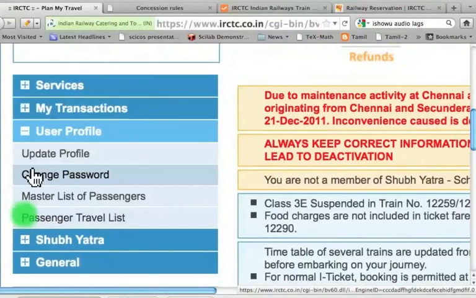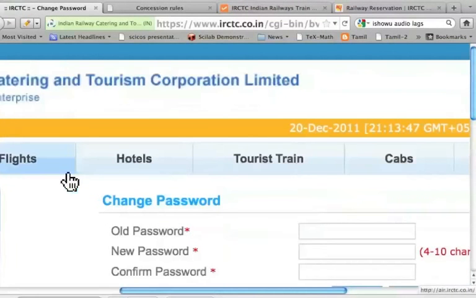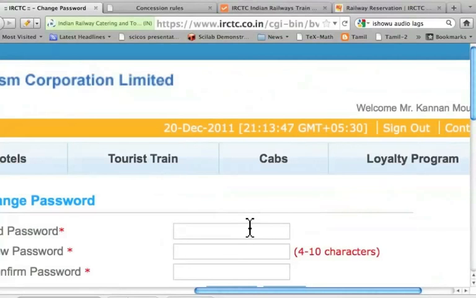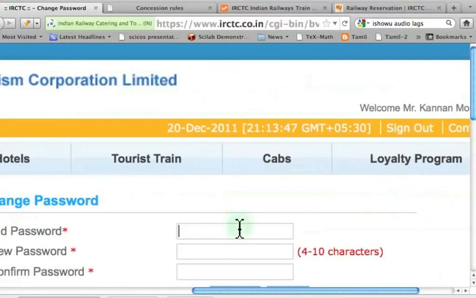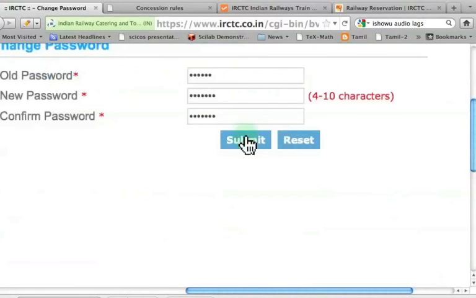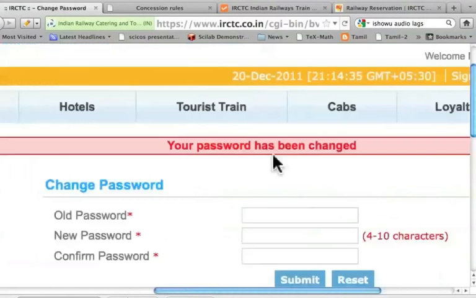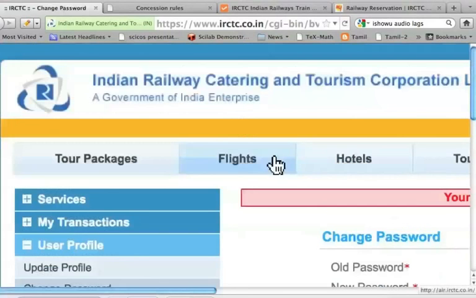The way I will do that is go to user profile, change the password, old password, okay, I submit it. I now get the message that the password has been changed, so that's fine.